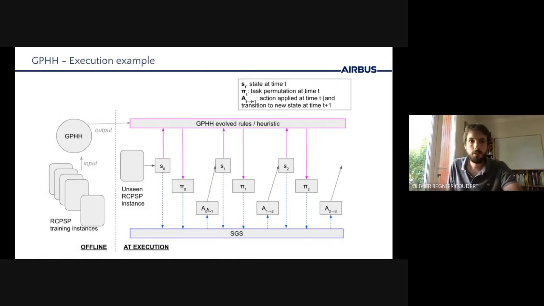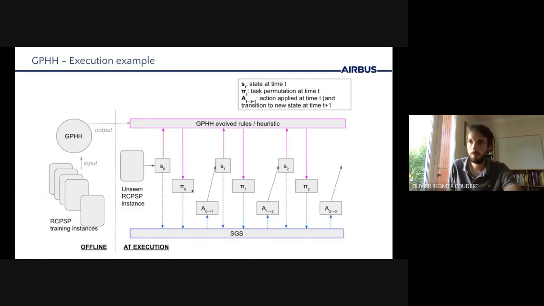So we now see that GPHH is using several RCPSP training instances to evolve a heuristic. And at execution, like for CPSGS, the SGS algorithm will be called to generate an action to move from a state to another. But this time, the permutation that will be used as input to SGS will be obtained for each state by using the stored heuristic.